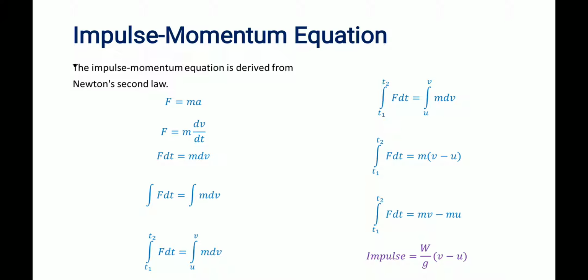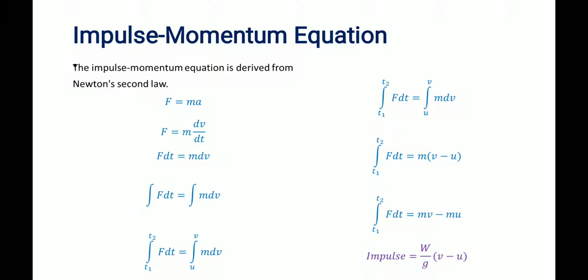Next, let us derive the impulse momentum equation from Newton's second law. We know Newton's second law is force is equal to mass into acceleration, and acceleration means dv by dt, the rate of change of velocity. Let us cross multiply and integrate. Here, F dt with limits from time t1 to t2, and dv with velocity varying from initial velocity to final velocity.